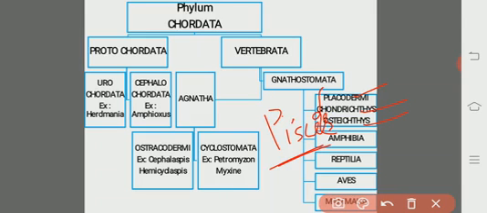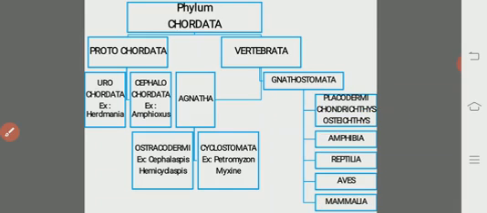Gnathostomata get divided into 7 classes. They are placodermi, chondrichthyes, osteichthyes, amphibia, reptilia, aves, and mammals. The first three, placodermi, chondrichthyes, and osteichthyes, are grouped under a superclass known as Pisces or fishes.